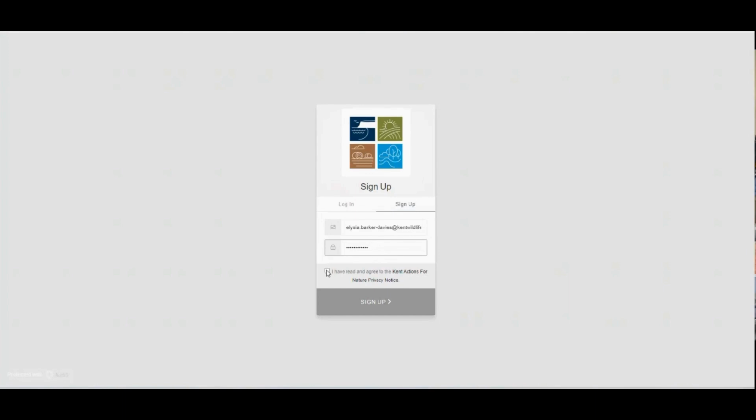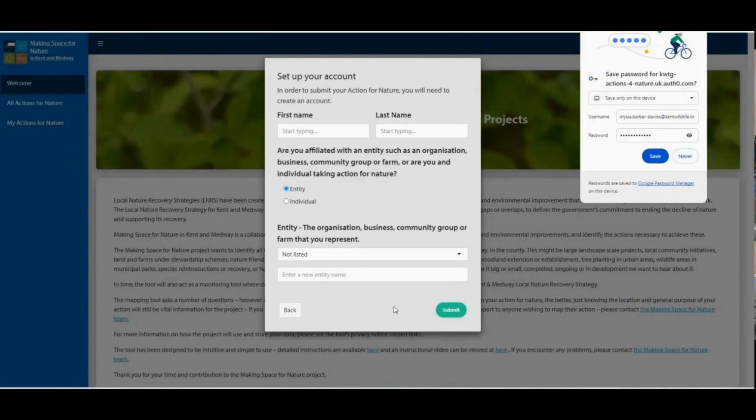Before proceeding, make sure you read and agree to the privacy notice for data protection. When you log in for the first time, you'll be required to set up an account page.